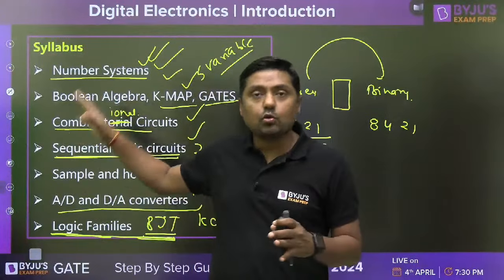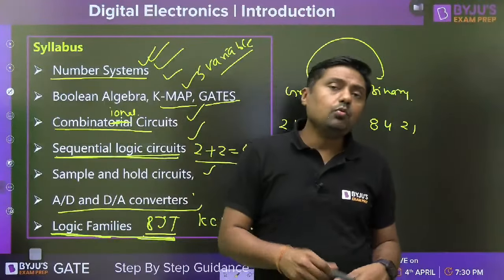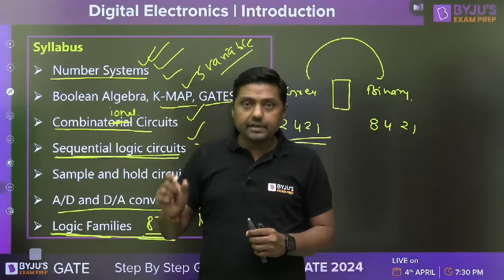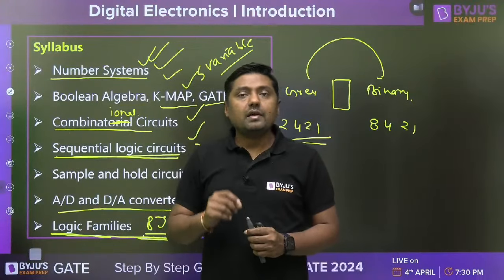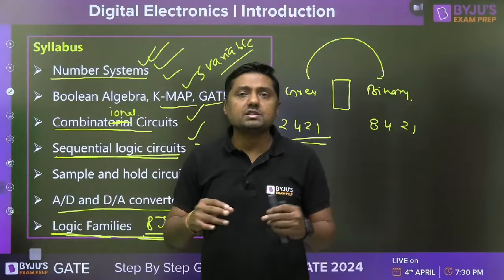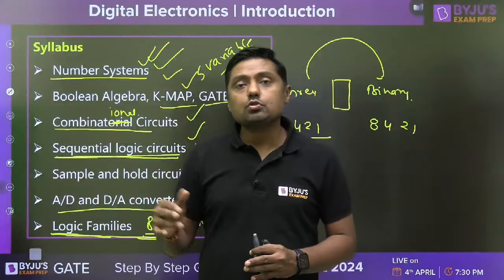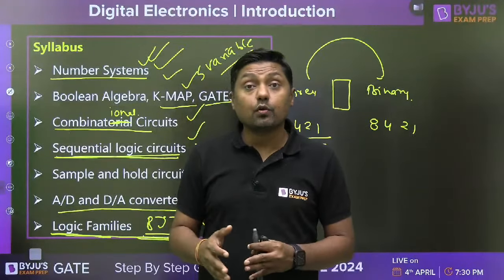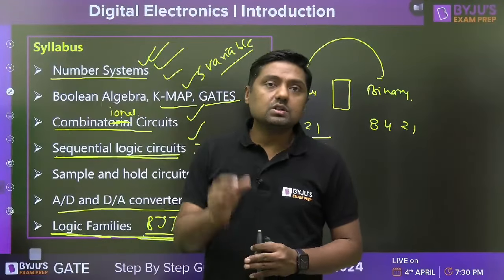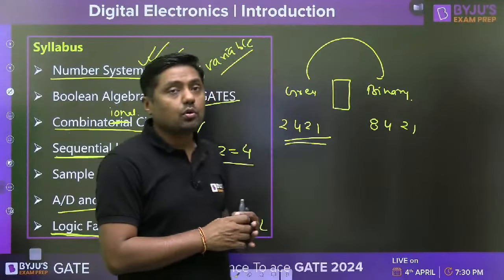But divide the syllabus at what? Micro level. This is a macro level. In a number system, tell me, what are the topics? Any idea? Binary, octal, hexadecimal, binary coded decimal, addition, subtraction, multiplication, division. Then 8421 code, 84 minus 2 minus 1, 2421, excess 3 code. These are what? Self complementary code. Then gray code. So this is called classification at what? Micro level.